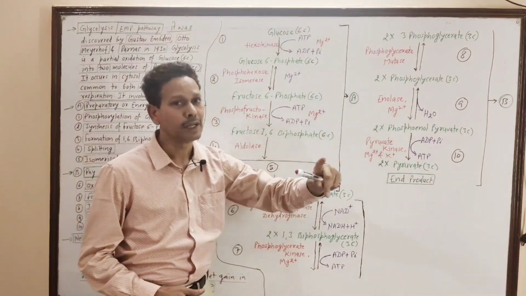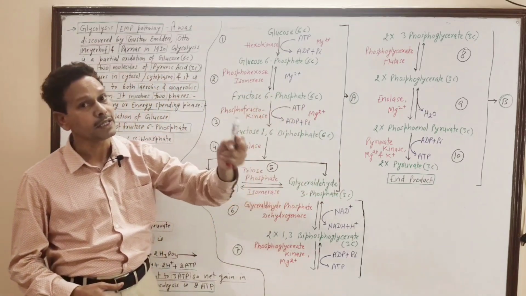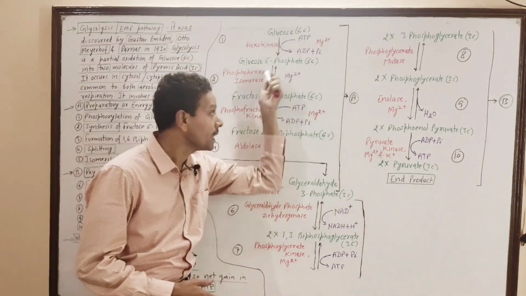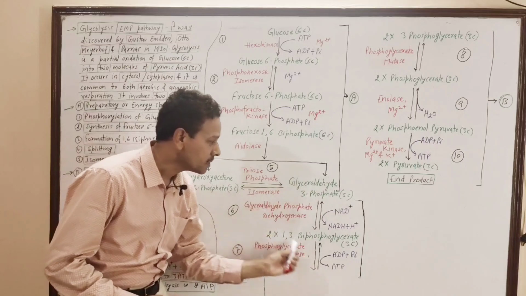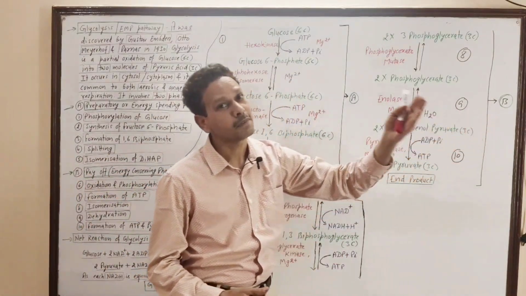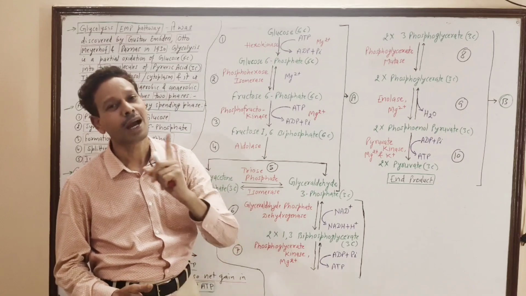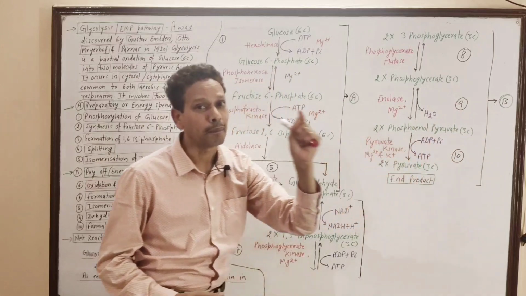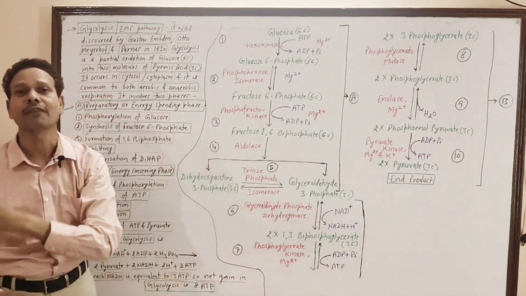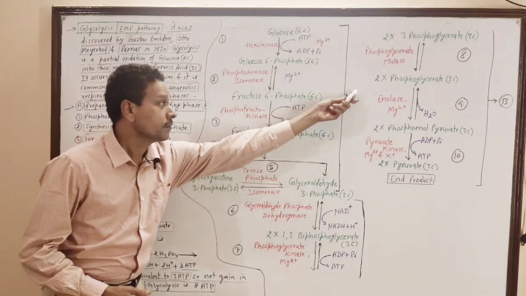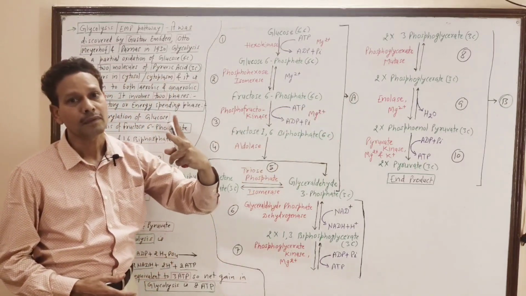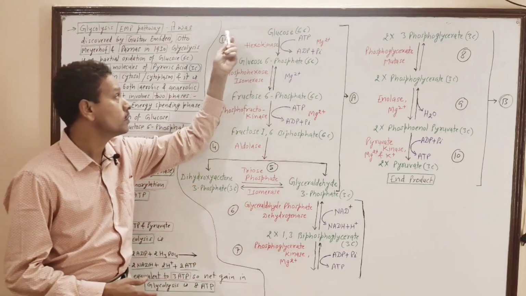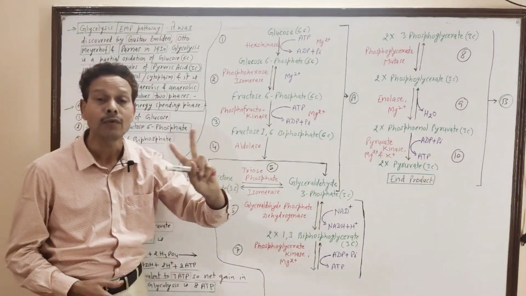Phase number 1, that is the preparatory phase, or the energy spending phase. In this process, it utilizes energy. But the B phase, that is payoff, gives energy in the form of ATP. That's why it is named payoff or energy conserving phase. This phase A, the preparatory phase, or energy spending phase, involves 1, 2, 3, 4, 5 steps.